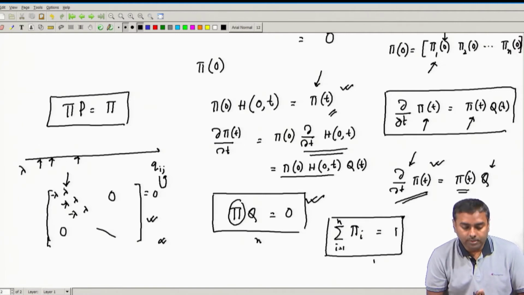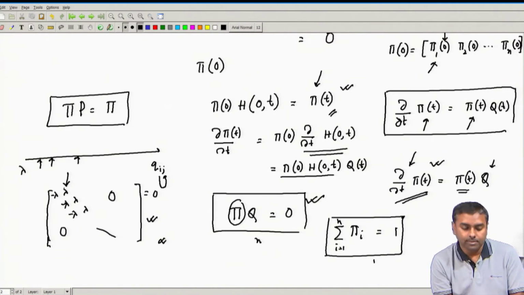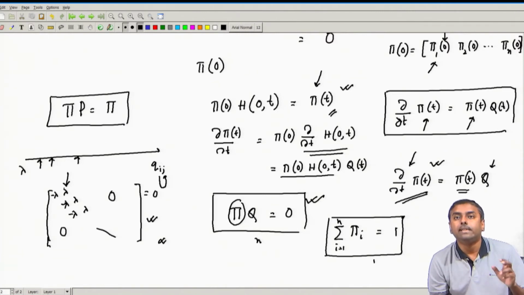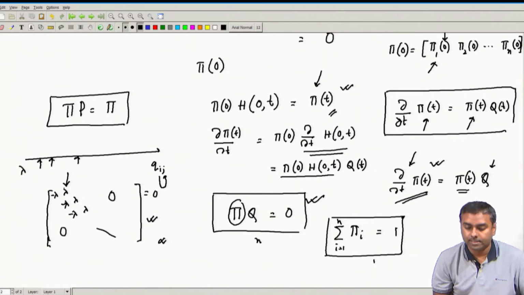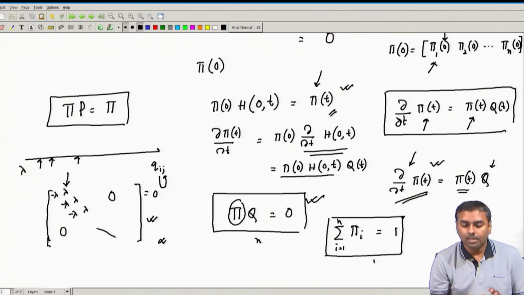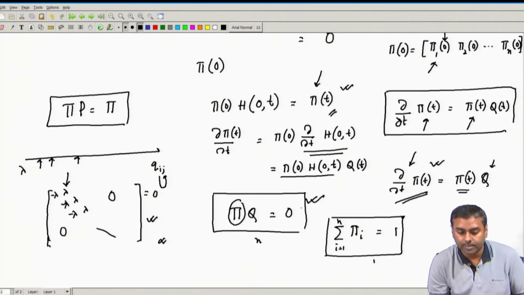So, you can take this as a home exercise and try to see whether this is exactly matching, once we get this Q matrix, with our earlier derived Poisson equations. But having said that, now we have got the governing equation. This was just a check of that governing equation.